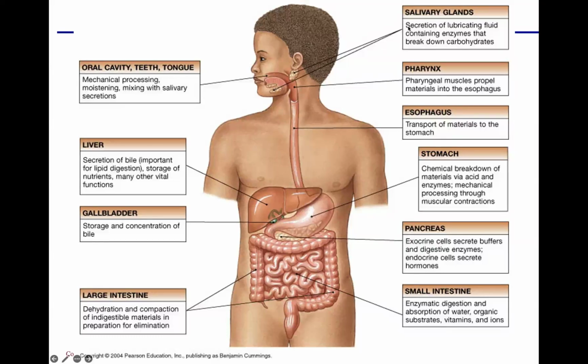There are accessory organs like the salivary glands, as you can see. There are the liver, gallbladder, and pancreas, all of which help in the process of digestion.